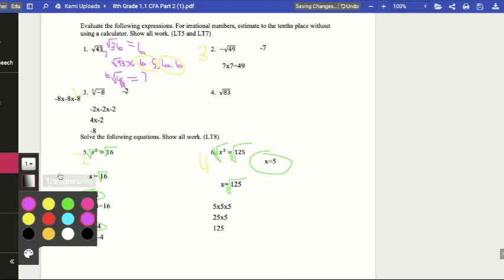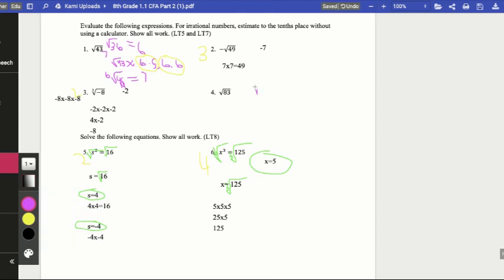Okay, and I can walk through this one with you. For number 4, our perfect squares were 81, which equals 9, and 100. And here we can tell 83 is much closer to 81 than it is 100, which tells you that your estimate will be much closer to 9 than it will be to 10. Square root of 83 here. Notice 83 is only 2 away from 81, but it is 17 away from 100.